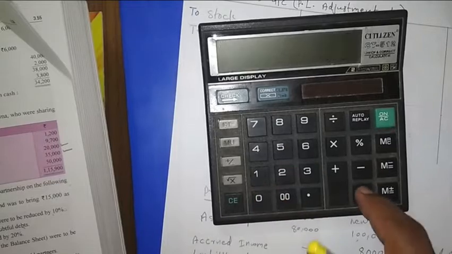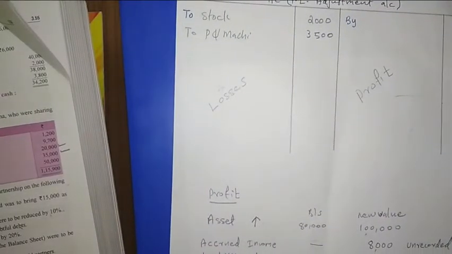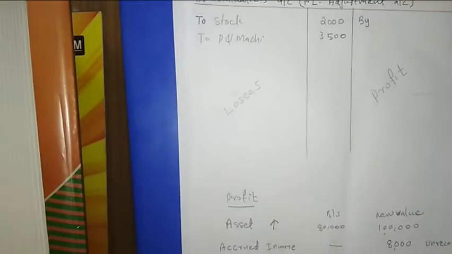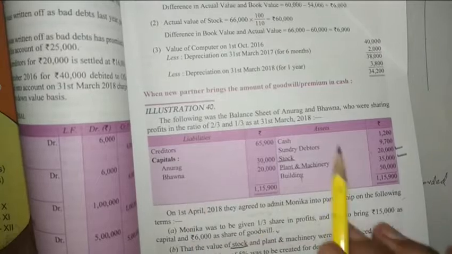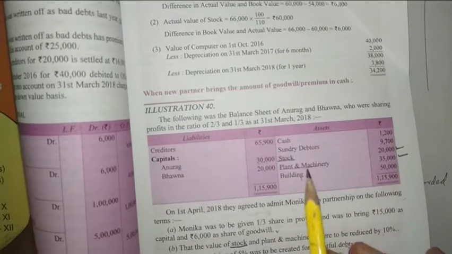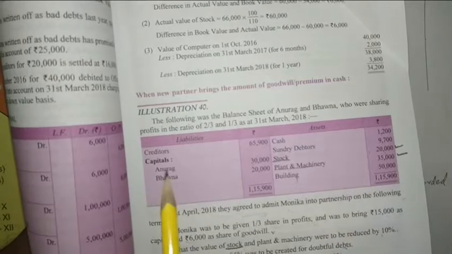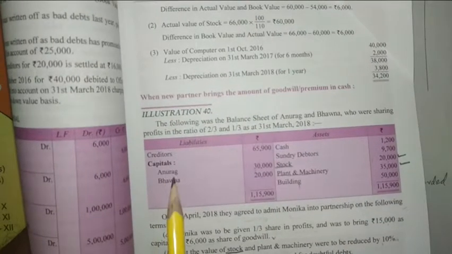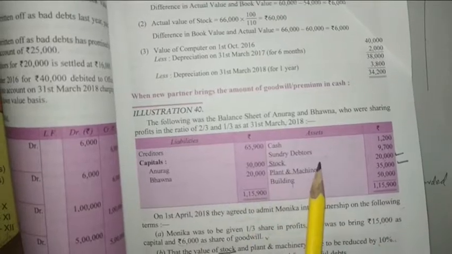5%. So it is coming 485. So this 485 will be the value of provision for doubtful debt. Okay, provision for doubtful debt is what? It is a liability. And we can see in the balance sheet that liability is not given anywhere. Provision for doubtful debt is not given in the balance sheet. Normally it is subtracted from the debtors. Alternatively, we can see this on the liability side of the balance sheet. Anyway, that provision is a liability. So no liability is given in the old balance sheet.